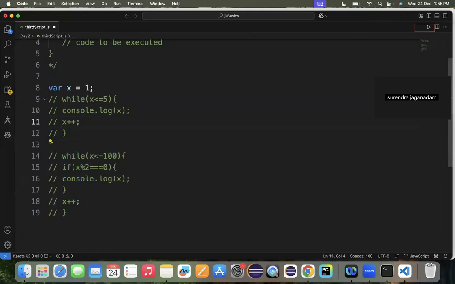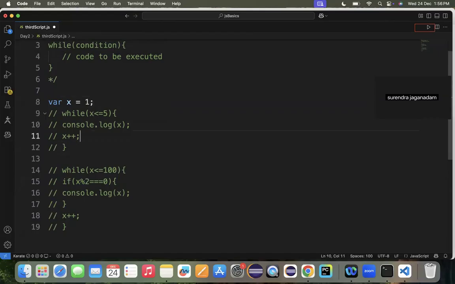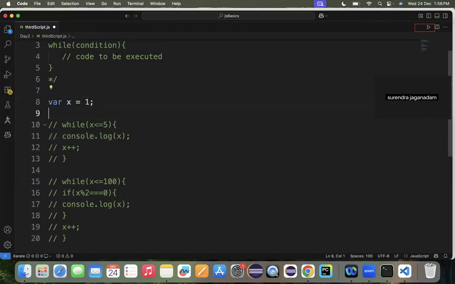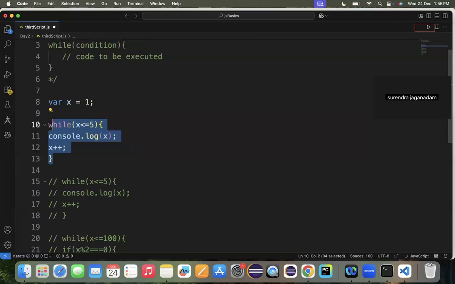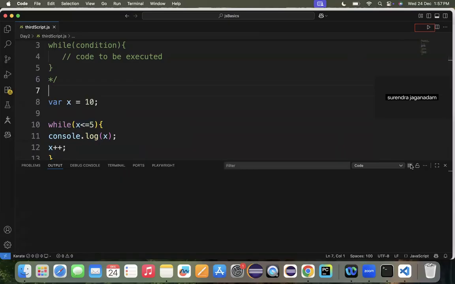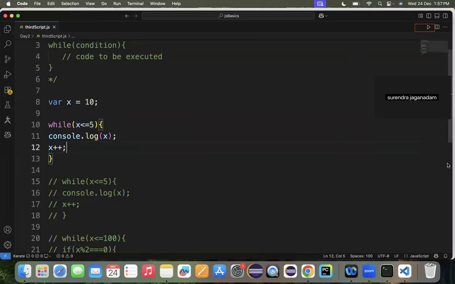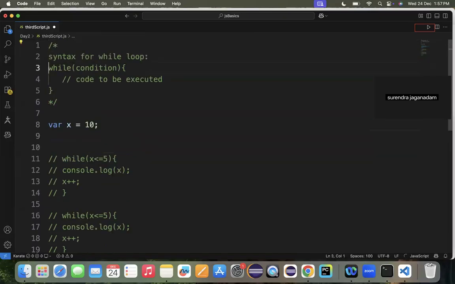Along with the while loop, we have a do while loop also. Come back to this while basic program, and here my x value is 10. So what is happening? 10 less than or equal to 5. The condition isn't true, and as the condition isn't true, it doesn't perform any operations. If you remember, for the while or a for loop, it is checking the condition first. If the condition isn't satisfied, it will not perform any further operations.